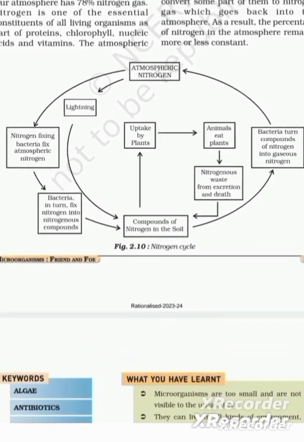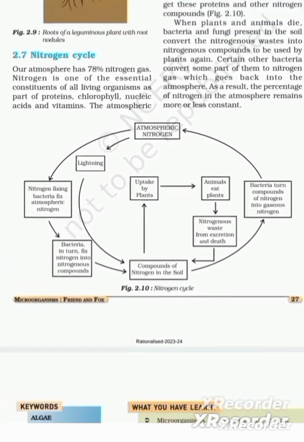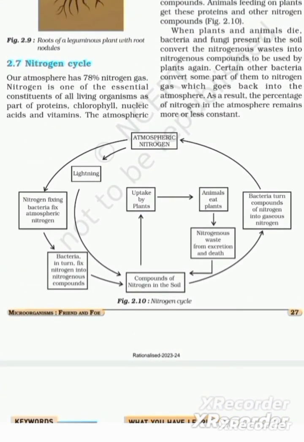Here the nitrogen cycle diagram is given in detail. Let's see. First, lightning takes place and bacteria from lightning form the compounds of nitrogen in the soil.